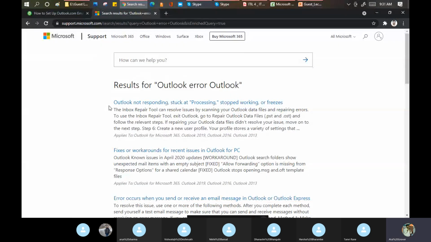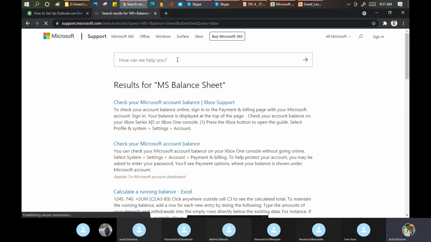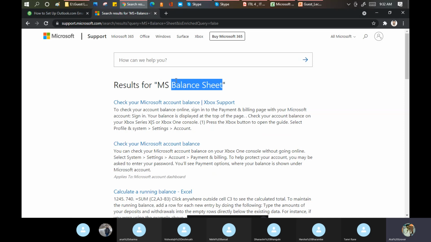Microsoft puts these articles openly for anyone. But if you search for the MS balance sheet here, maybe you will not be able to find the balance sheet we are looking for. It's showing balance only, but not the balance sheet. It means this type of article is only visible to company employees or higher management, not to the public. Okay, so let me go back here.